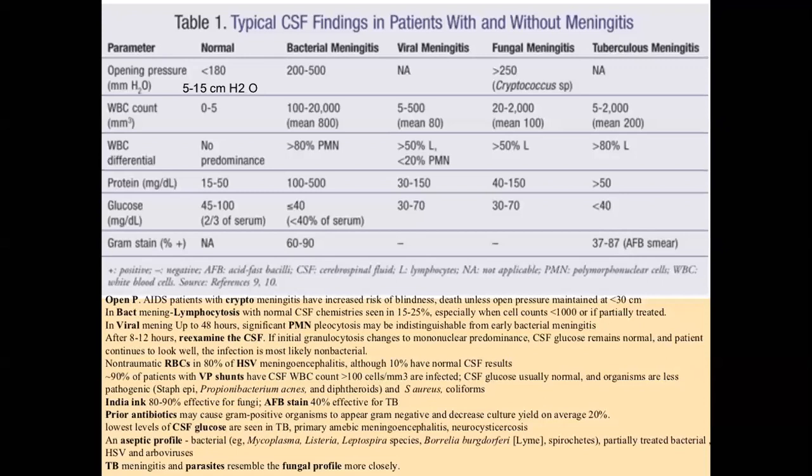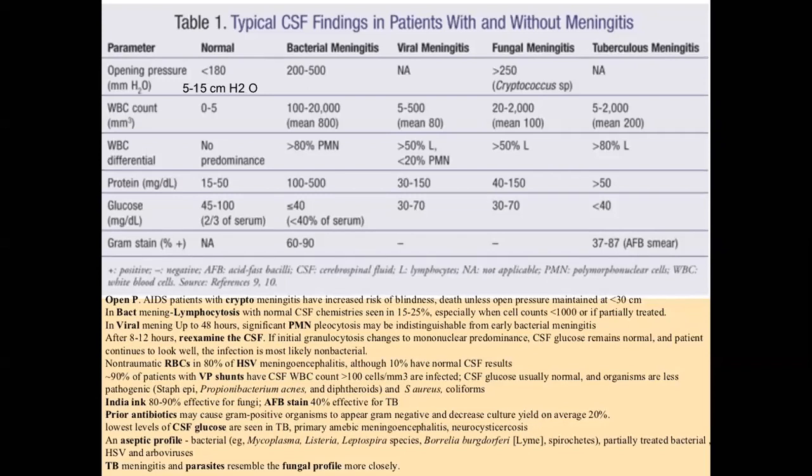The second is the CSF WBC count, which is normally 0 to 5. In bacterial meningitis, the WBC count may be 100 and may reach 20,000. In viral meningitis, the WBC count is 5 to 500. In fungal meningitis, 20 to 2000. And in tuberculosis meningitis, 5 to 2000. This means in every situation, WBC count is increased, while CSF pressure is only increased in bacterial and fungal meningitis.